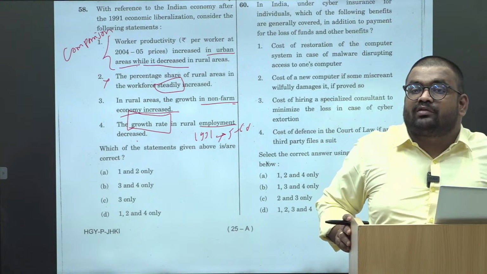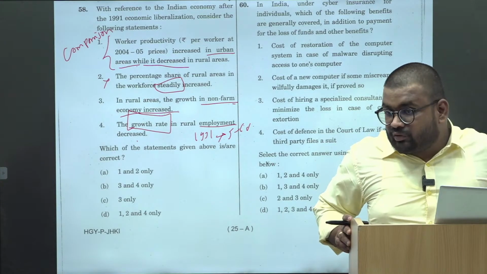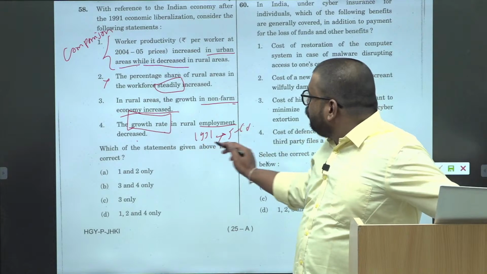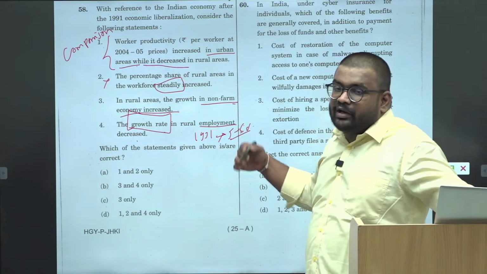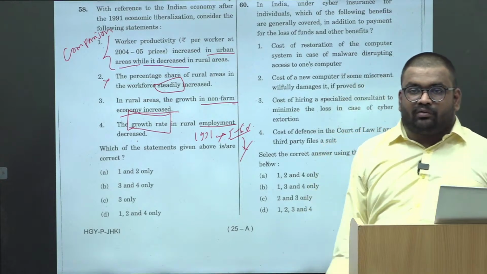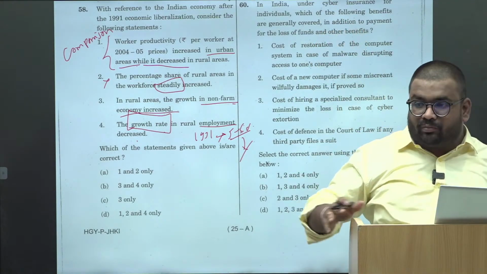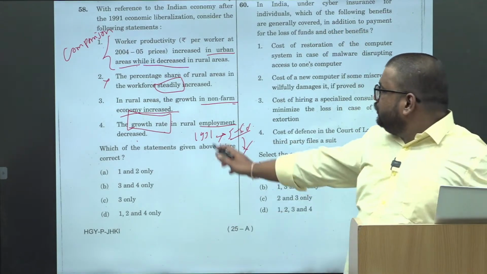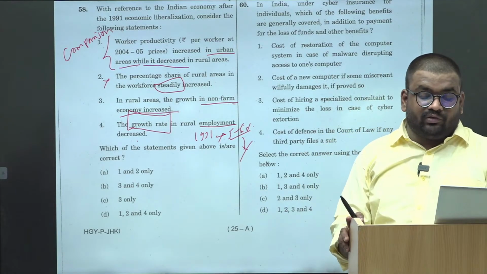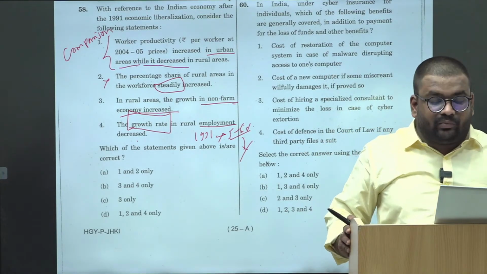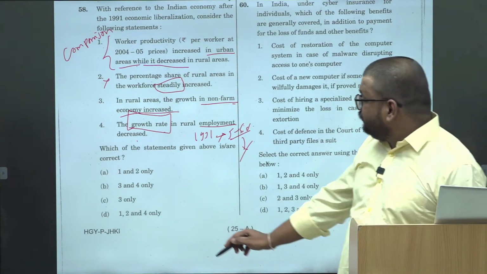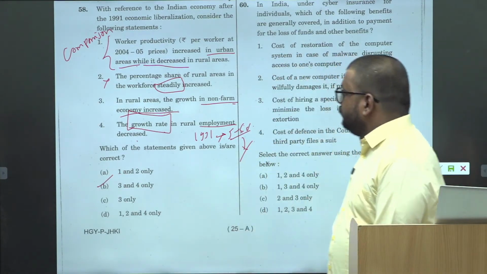Why? Because they have reached the level of saturation. So automatically growth rate initially 5 to 6% होगा, then gradually it has to come down. With saturation, the growth rate has to come down. In rural employment decrease. Again, that is also the statement which we will consider as right based upon the logic. So your answer is 3 and 4.